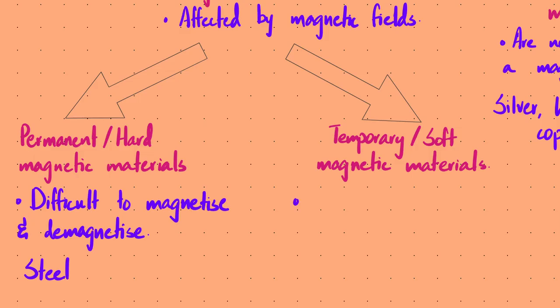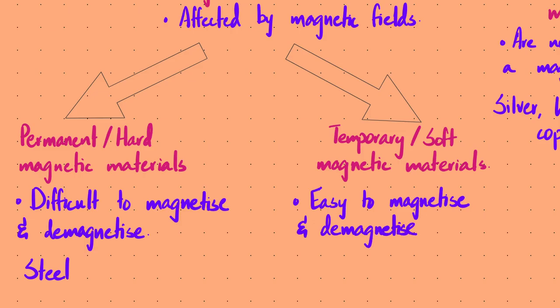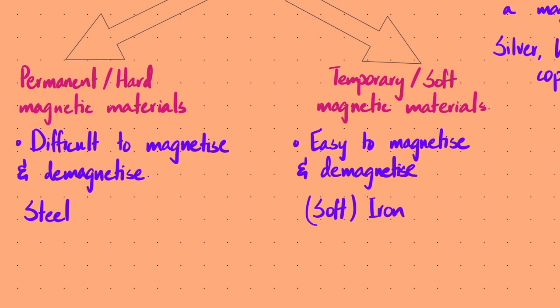In comparison, when we talk about a temporary or soft magnetic material, these are materials which are easy to magnetize and demagnetize. Right, so it's very easy to magnetize them, but then they also lose their magnetism very quickly. A primary example of this is iron, also called soft iron. Now, how is magnetization and demagnetization actually achieved? We'll be talking about that in a while.